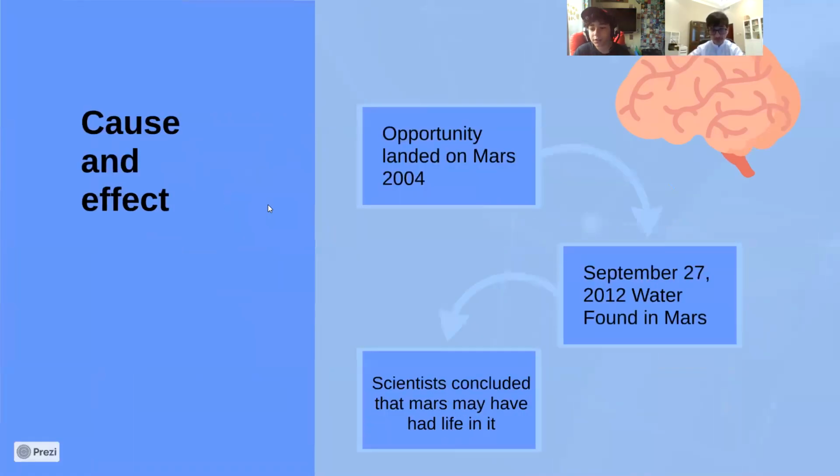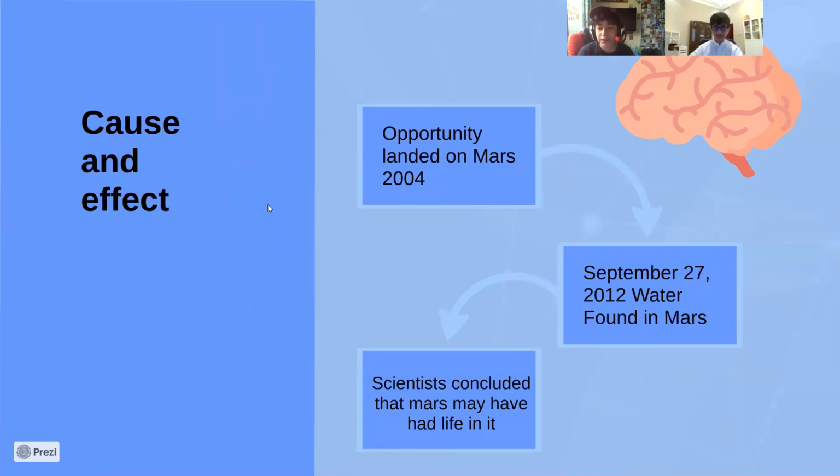Now, this is our cause and effect theory. An opportunity landed on Mars in 2004. On September 27th of 2012, water was found on Mars. Immediately, once everyone knew water was found on Mars, everyone's heads just went to, oh, there must be life there, because water is an extreme basic necessity, whether it's for us or for these aliens who have a completely different biochemistry, different organs, different genetic mutations and everything. We don't even know what they might look like.